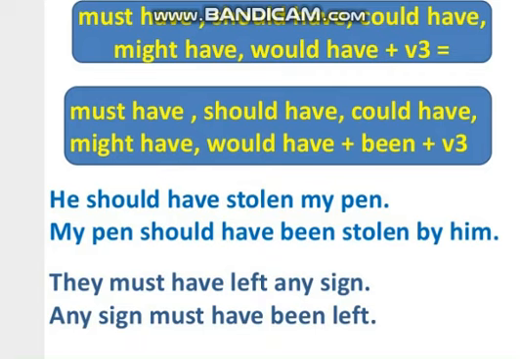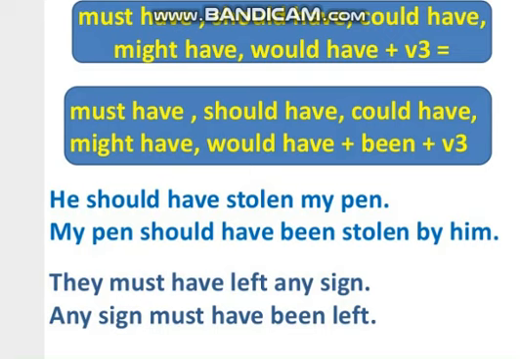Also, whenever we have sentences with modal verbs such as must have, should have, could have, might have, would have, we apply the third form of verb with it. So when we are asked to change such a sentence into passive voice, what are we going to do?